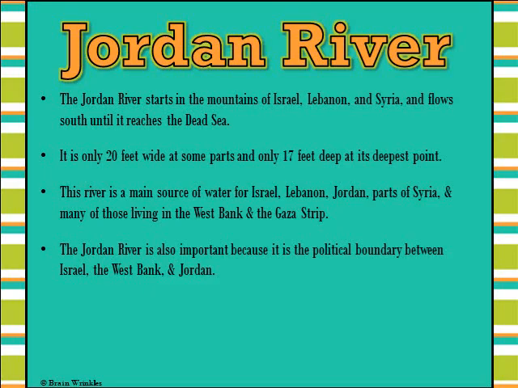The Jordan River. The Jordan River starts in the mountains of Israel, Lebanon, and Syria and flows south until it reaches the Dead Sea. It is only 20 feet wide at some parts and only 17 feet at its deepest point. This river is a main source of water for Israel, Lebanon, Jordan, parts of Syria, and many of those living in the West Bank and the Gaza Strip. The Jordan River is also important because it is the political boundary between Israel, the West Bank, and Jordan.